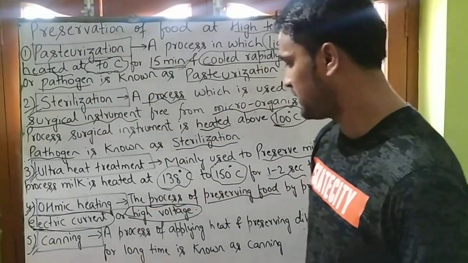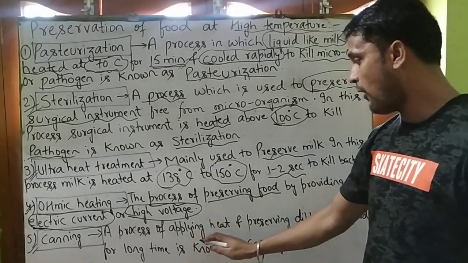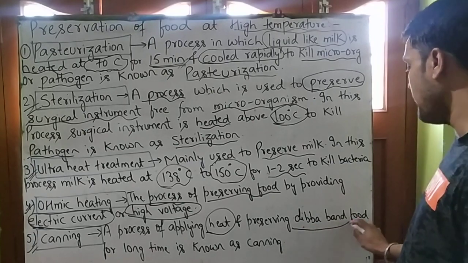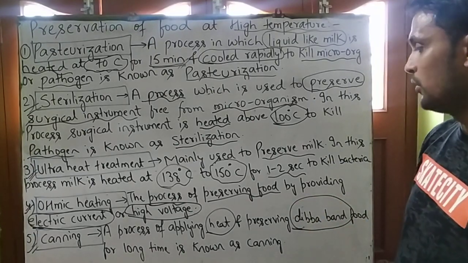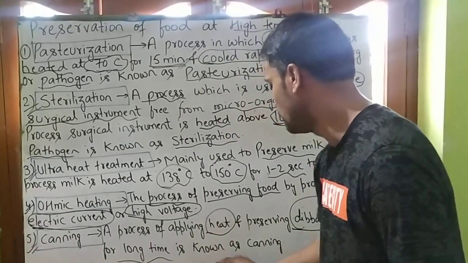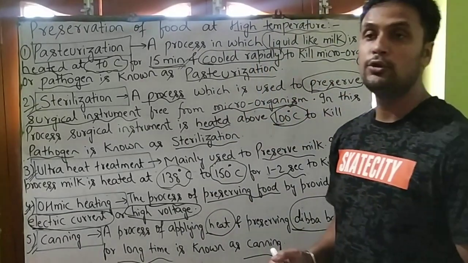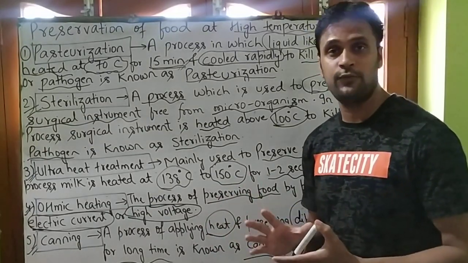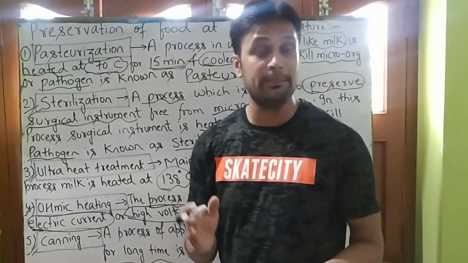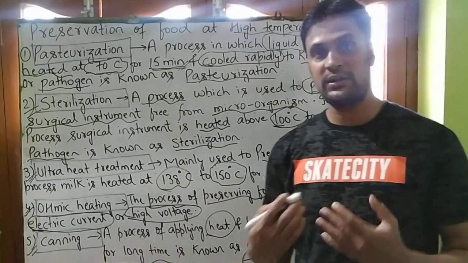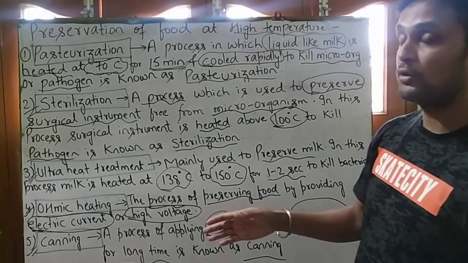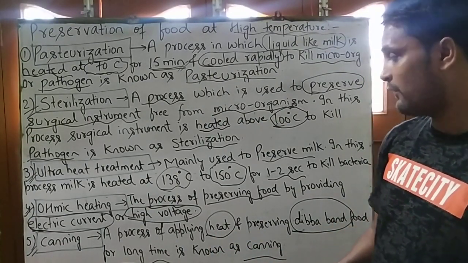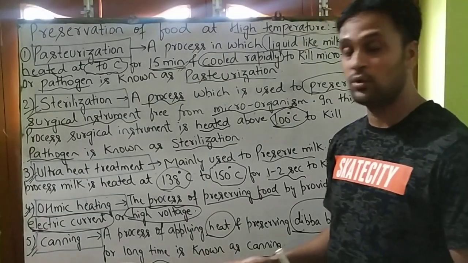So we will see what is canning. A process of applying heat and preserving dibba bund or canned food for a long time is known as canning. Students, you might have seen dibba bund or canned food in the market and in your house. So what is dibba bund or canned food? It is a process by which we can preserve our food for a long time. This is known as canning.